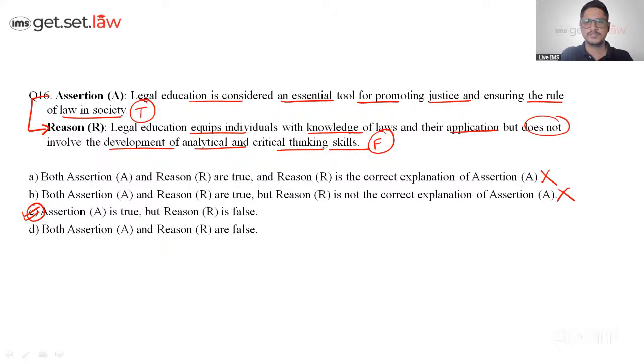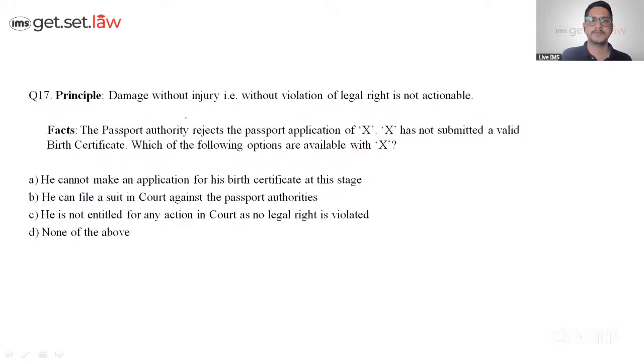Okay, chalo. Let's go to the next question, which is damage without injury, that is without violation of legal right, is not actionable. I want to know the legal maxim for damage without injury. Come on, I want to know the term. Is it damnum sine injuria, something like this, right? What is the name of the maxim? Now they are saying that if a person is having damage but no injury, that is no violation of legal right, there is no enforceable action.